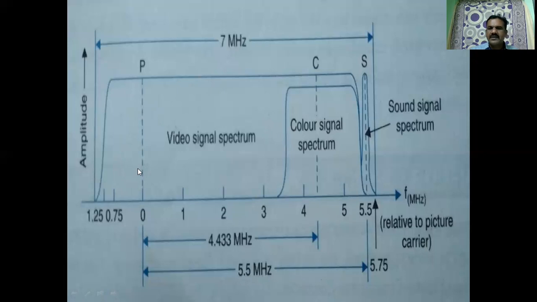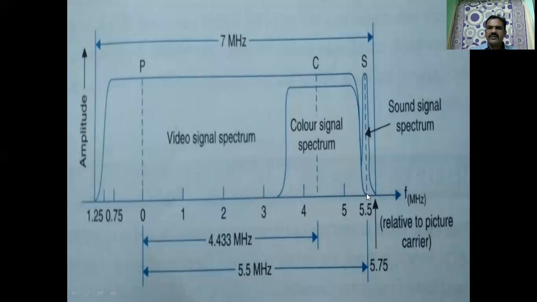In TV transmission, we need to transmit the audio signals also. The audio is modulated by using FM, and hence the sound carrier is positioned at 5.5 megahertz. So with the help of the sound carrier at 5.5 megahertz distance from the picture carrier, we make use of the frequency modulation of the sound signal, and this signal we call the composite video signal.